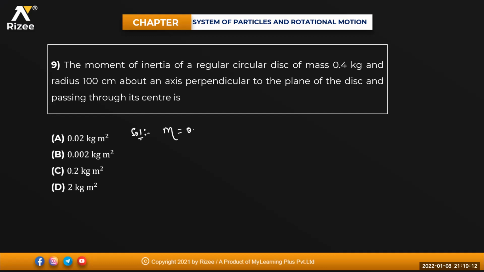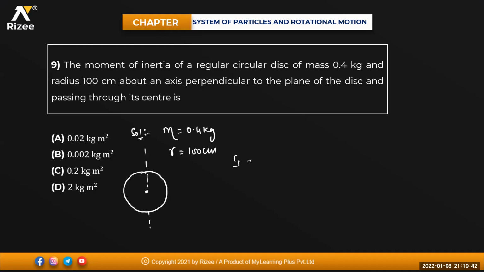Mass is given as 0.4 kg and radius is given as 100 centimeter about an axis perpendicular to the plane of disk. Okay, and passing through its center. So this one is your circular disk. This is your axis passing through its center. Perpendicular to the plane of the disk and passing through its center. What is the moment of inertia, beta?